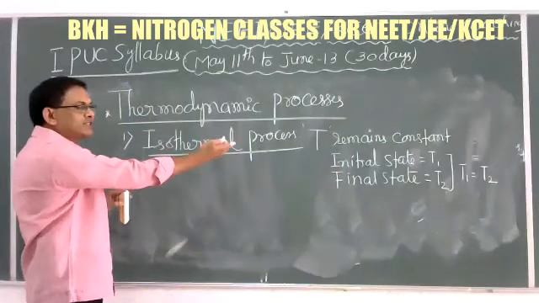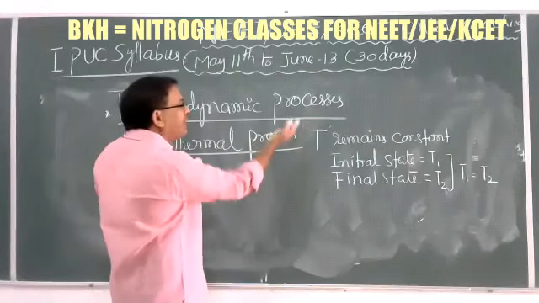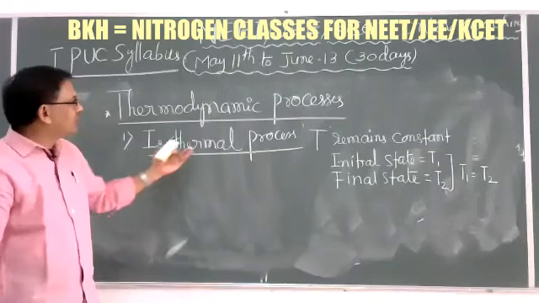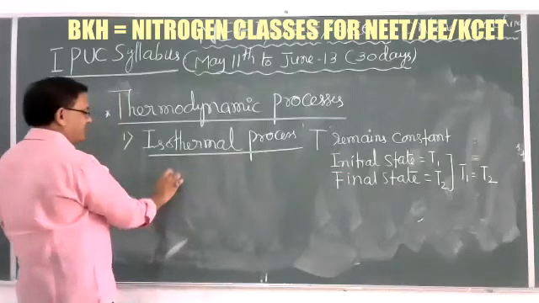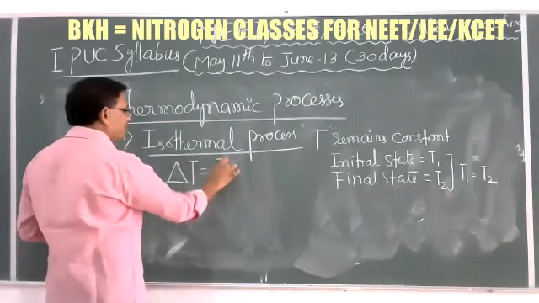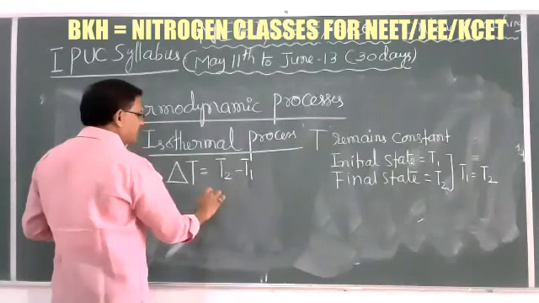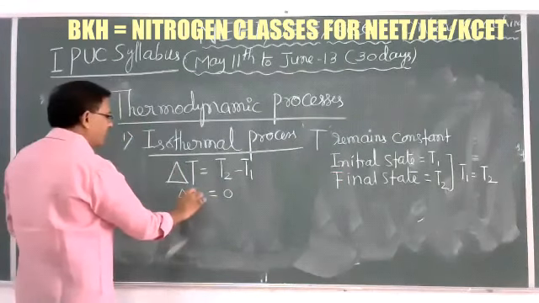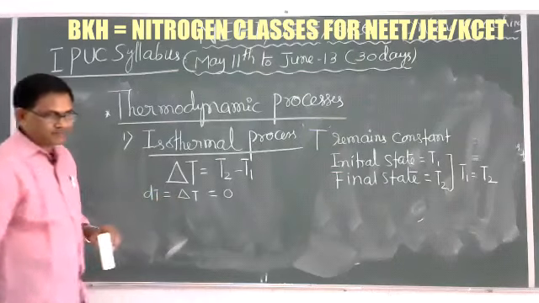So it is the type of process in which there is no change in temperature during a physical or chemical process. Such processes are generally called isothermal. The change in temperature, delta T, is equal to T2 minus T1. Both are same, that's why this value is equal to 0. Now delta T or dT is equal to 0.